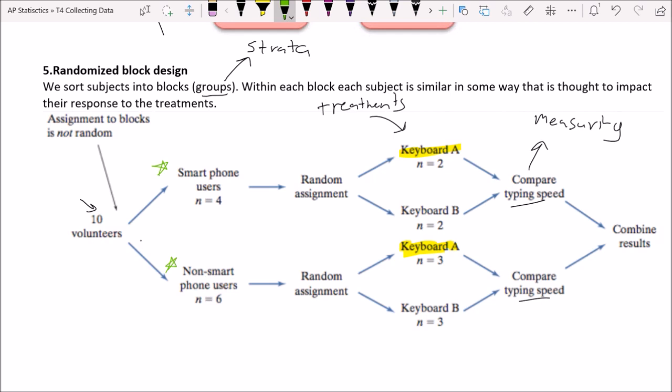Okay, so what we do is we block like this, and then by random assignment, we make sure that 2 of these 4 people get keyboard A, and 2 of these people get keyboard B. So we've split them up. Okay, and that would be a solution to that Diet Coke versus Coca-Cola experiment from earlier, which we'll talk about in a second. And then we could do the same thing with non-smartphone users. They get randomly assigned with a random number generator, probably split up. And then at the end, we combine the results.